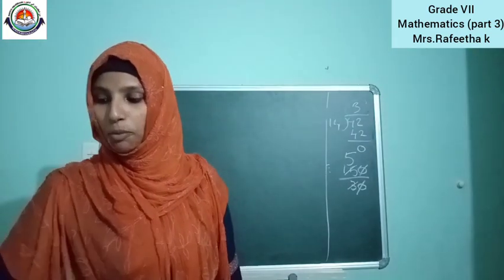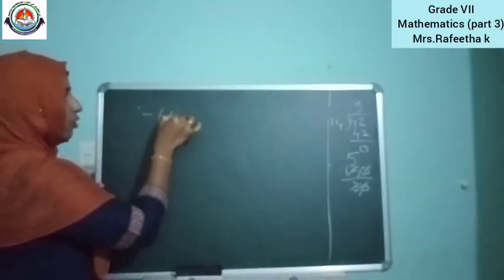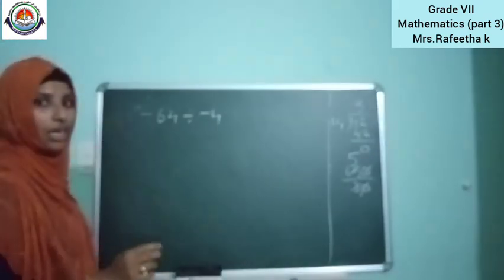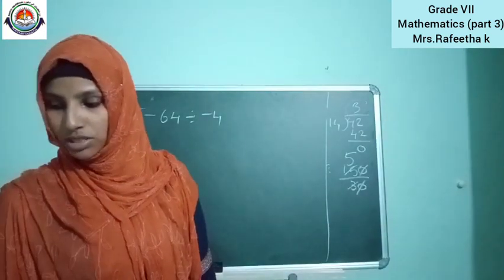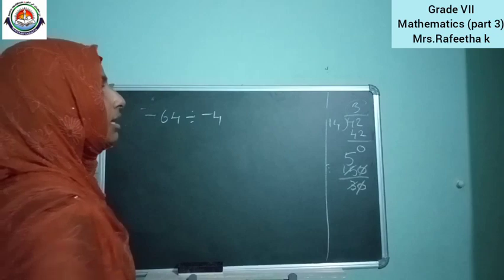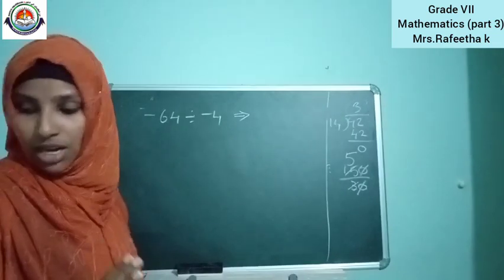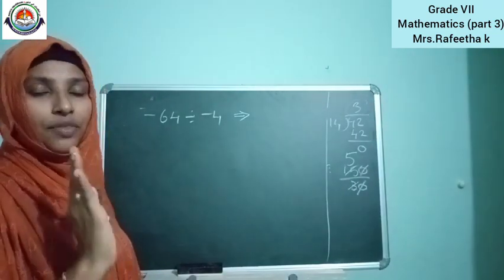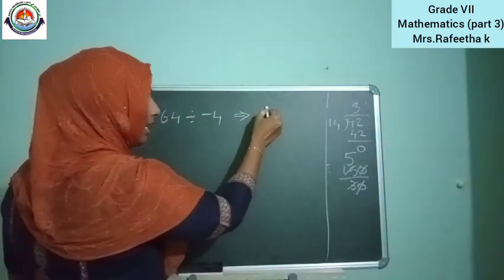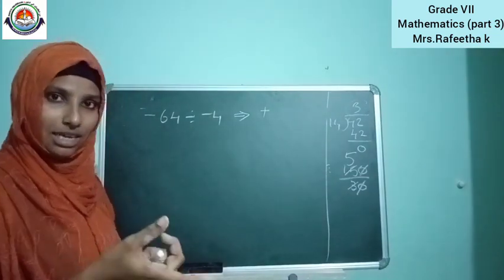State whether the quotient is positive, negative or 0. That is the first sub question: minus 64 divided by minus 4. We want to check whether the quotient is positive, negative or 0. You don't need to work out the answer, just mention the sign. Here, both are the same signs, so what will it be? Positive. We have studied that same signs give positive, different signs give negative.